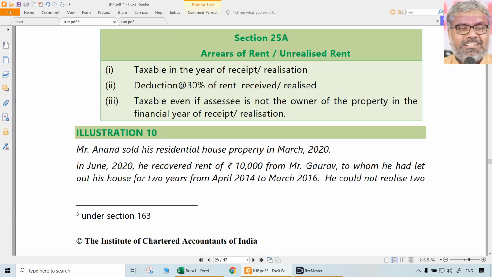So a simple summary of 25A is this. Of course, it is taxable in the year of receipt or realization. Second, deduction of 30% of the rent received or realized is allowed. Other deductions are not allowed. Only 30% deduction is directly allowed. And third, it is taxable even if the SSC is not the owner of the property in the year of receipt or realization. That is section 25A.